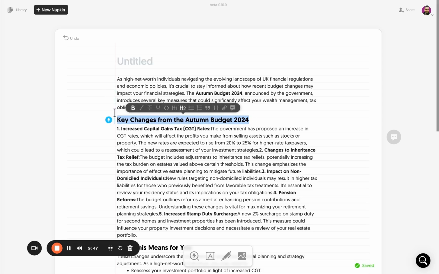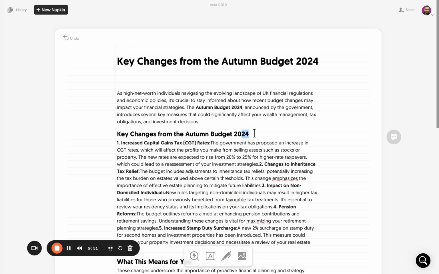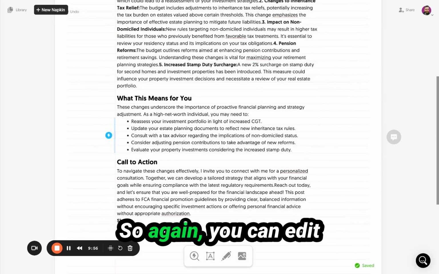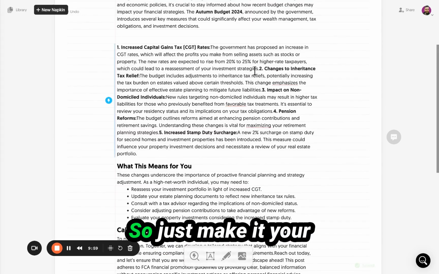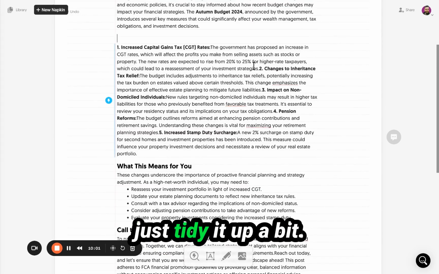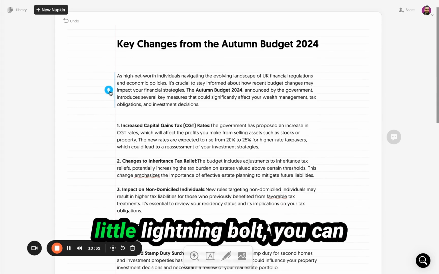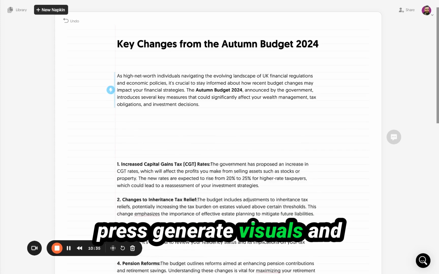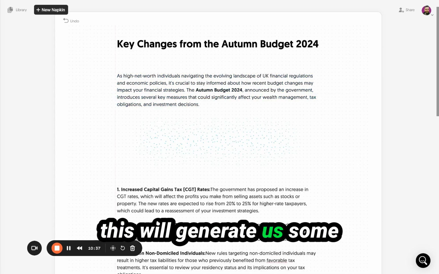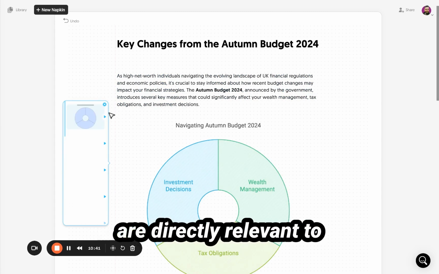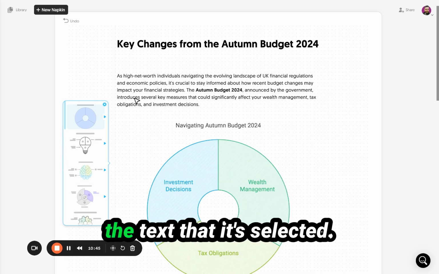Paste that in. Title's right. Okay, so now we've got the document here. So again, you can edit it in here in Napkin to just make it your own, just tidy it up a bit. So what you can do now is take this first portion of text, click this little lightning bolt, and press generate visuals. And this will generate us some really aesthetically pleasing designs and diagrams that are actually directly relevant to the text that it's selected.